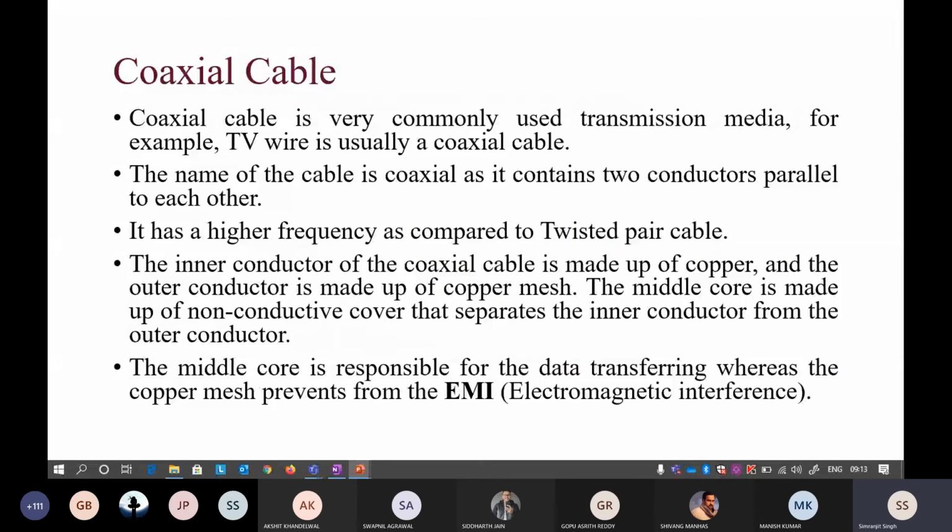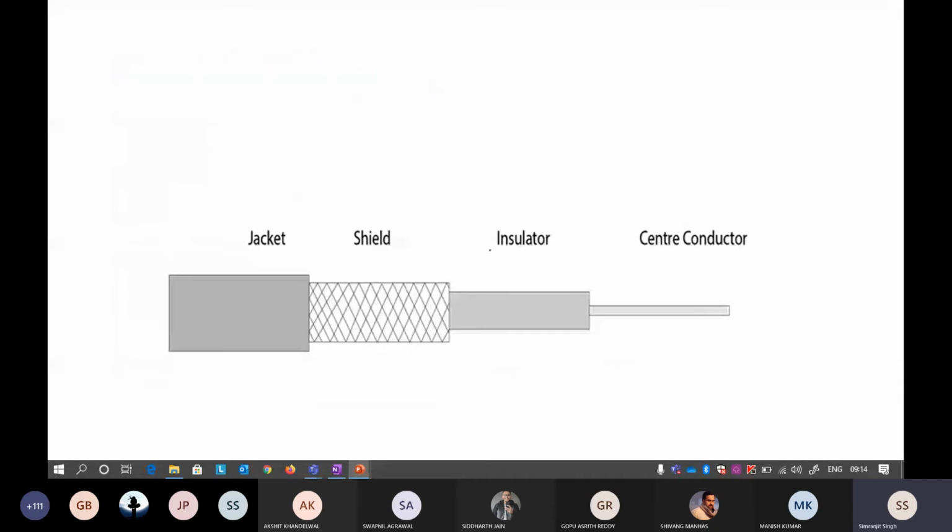We also use another type of cable, that is coaxial cable. Okay, so coaxial cable is mostly used in your TVs. Okay, so you may have seen it. It is mostly used in your TVs. Okay, so I'll show you the cable. I think if you have a cable TV, you may have seen this cable.